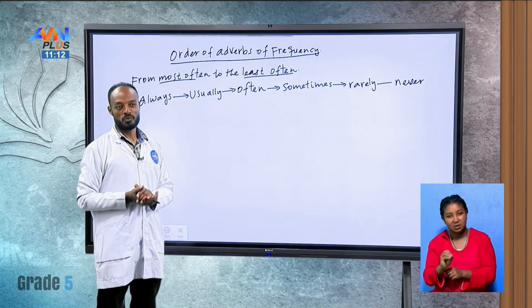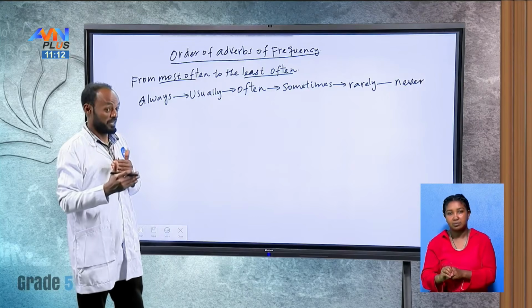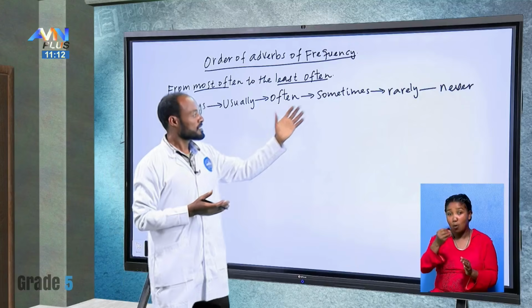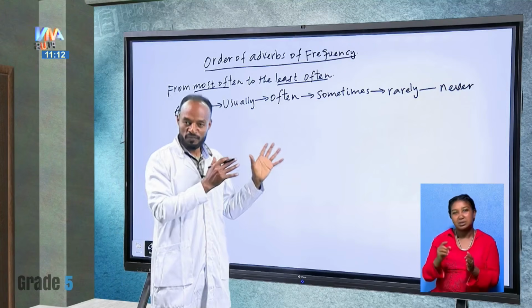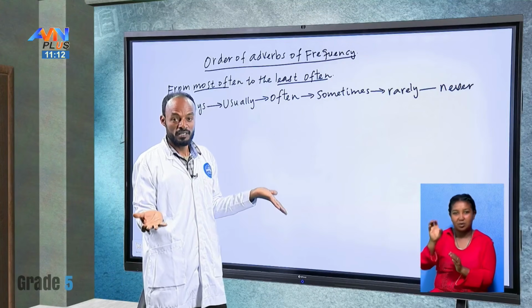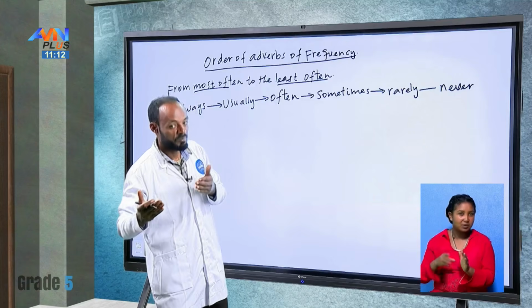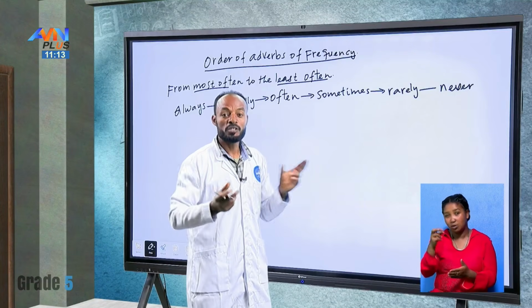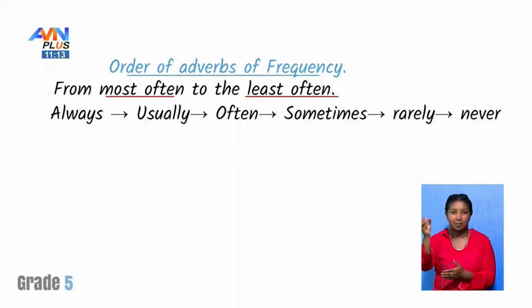Often, around 70%. Sometimes, maybe around 50 to 40%. Rarely or seldom is around 20 to 10%. But never is 0, okay?